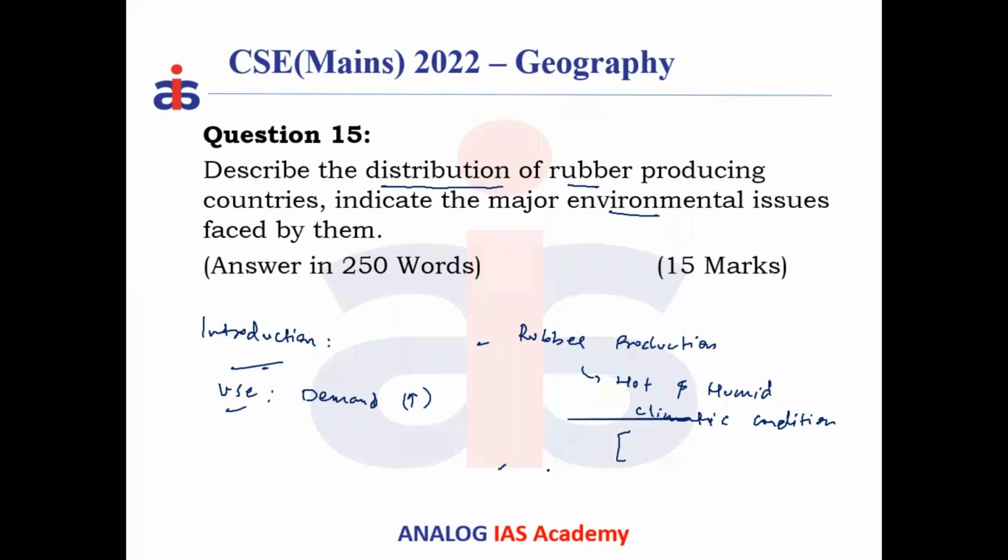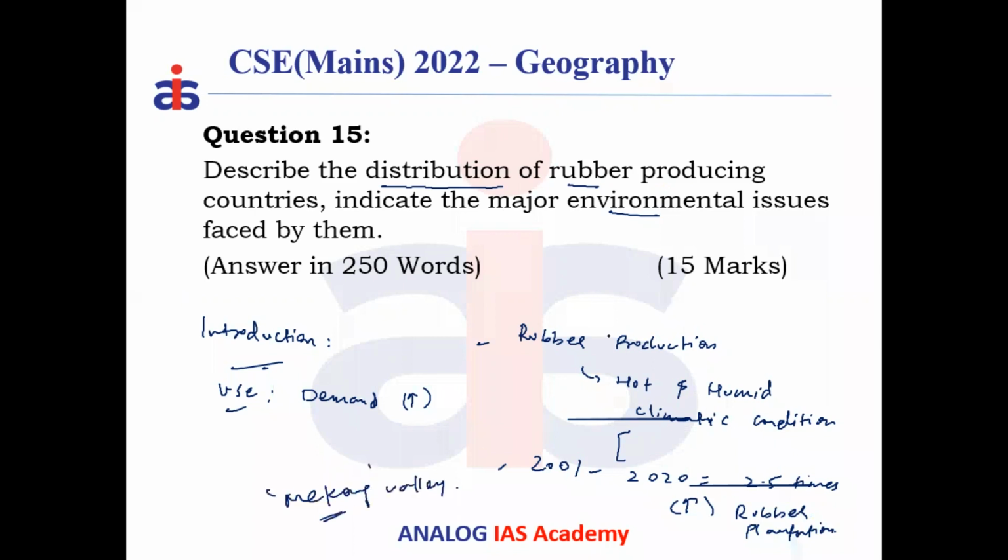From 2001 till 2020, there was more than a 2.5 times increase in the rubber plantation area, and the maximum increase of rubber plantation happened in the Mekong Valley. Which valley? The Mekong Valley of Southeast Asia.